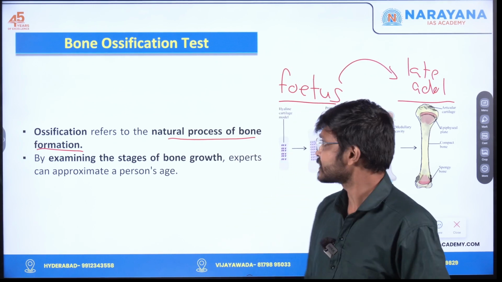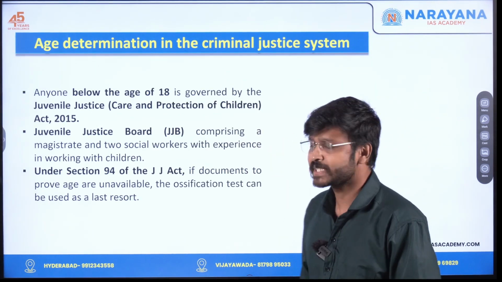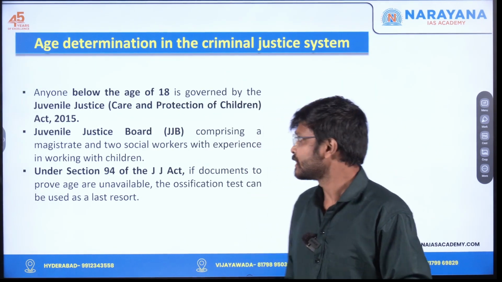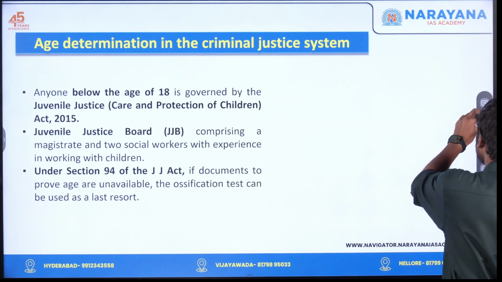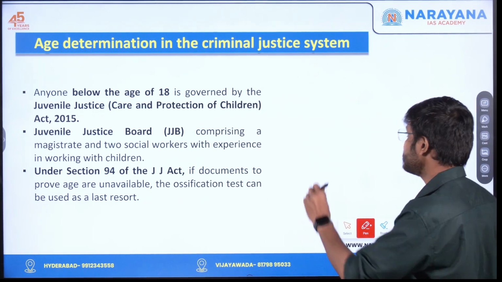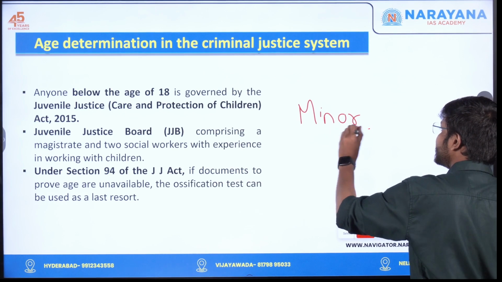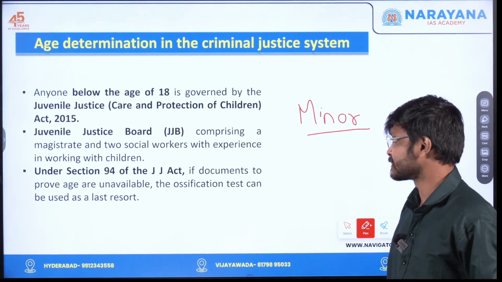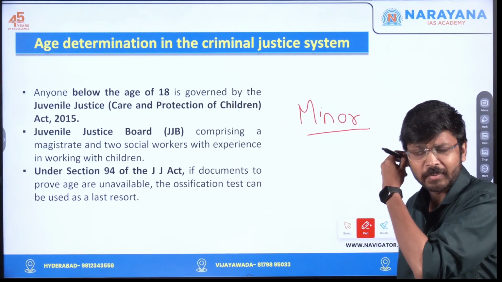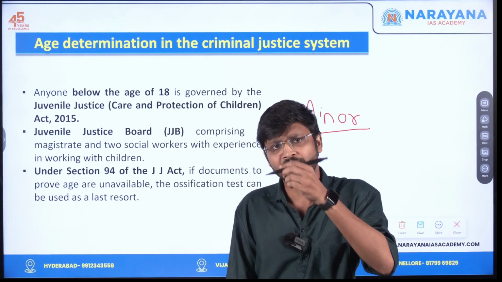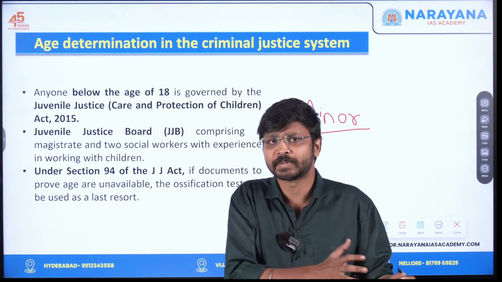Now let's understand how this age determination is important in the criminal justice system. Anyone below the age of 18 is considered a minor according to legal terms. Our criminal justice system differentiates between an adult and a minor.